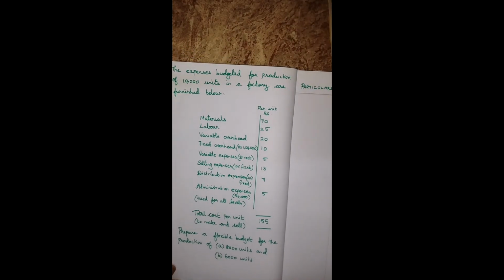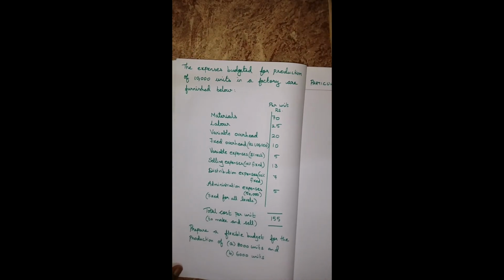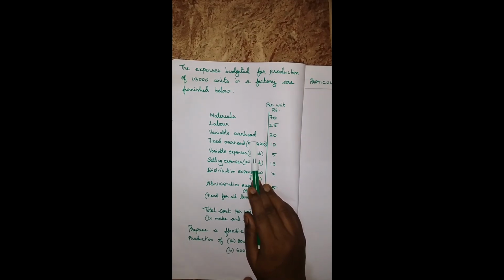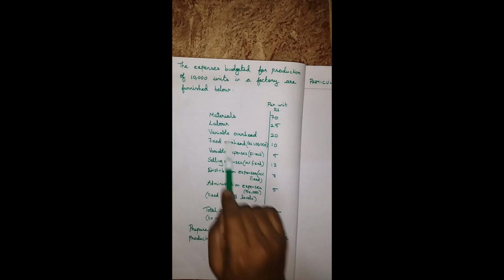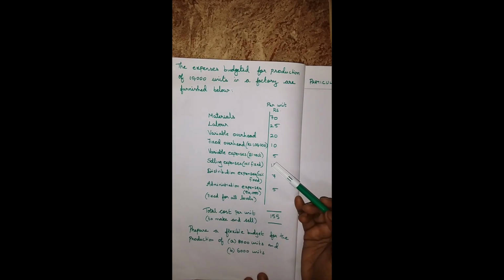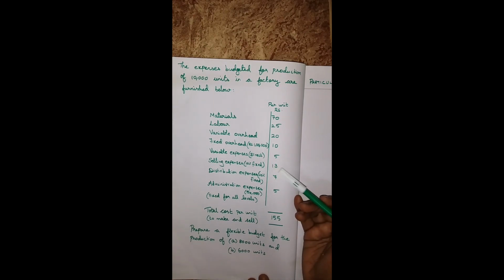Today we are going to discuss flexible budget part 2. In the sum, they did not mention which is variable cost, fixed cost and semi-variable cost. So first we need to find out which comes under variable, fixed and semi-variable. Variable means changes occur. Fixed means constant. Semi-variable means some portion fixed and some portion variable.